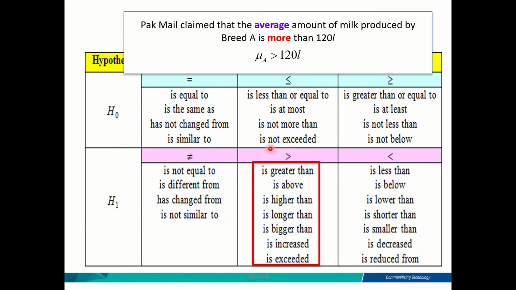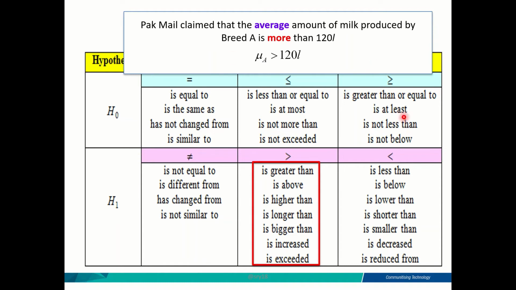Okay, so if this is the claim, because this is greater than, now pay attention, greater than belongs to H1. Get it? So first, why do we choose the expression greater than? Because this is the expression that best describes the words more than. After you determine the expression to use, you need to know whether this expression belongs to H null or H1.